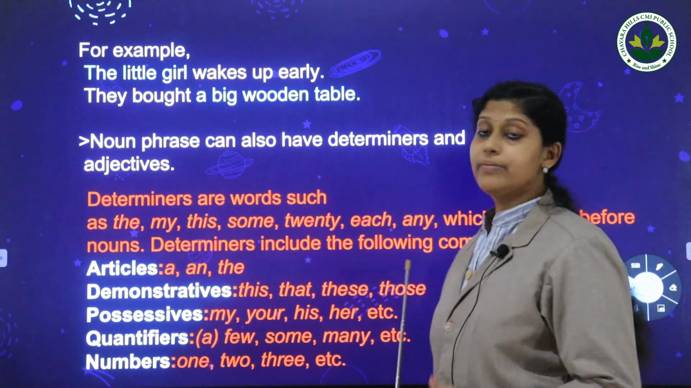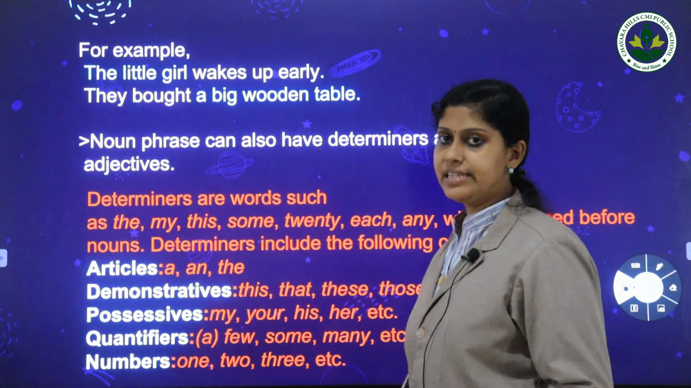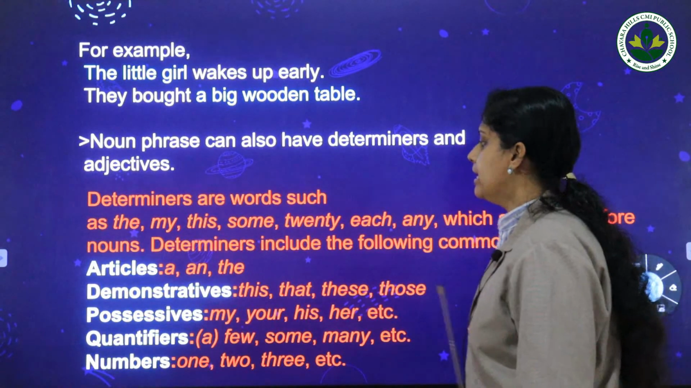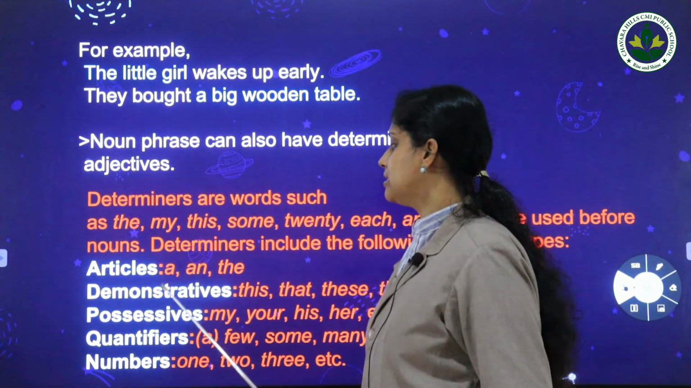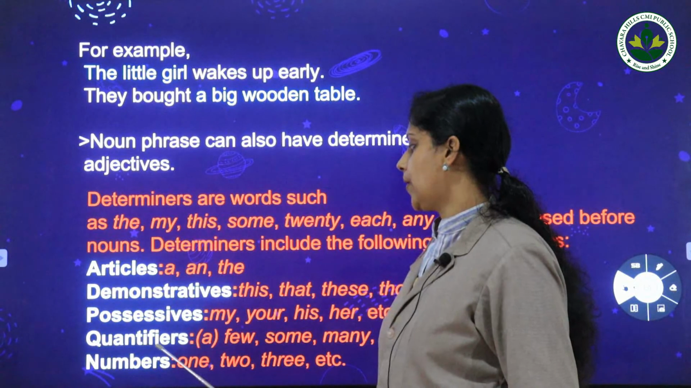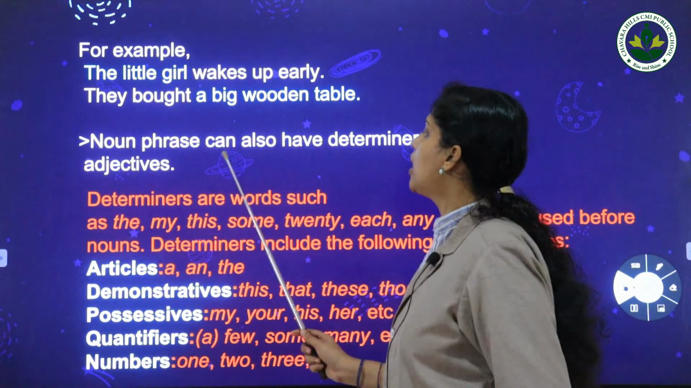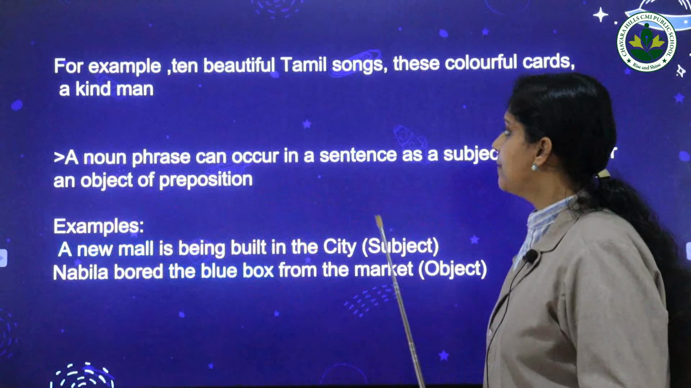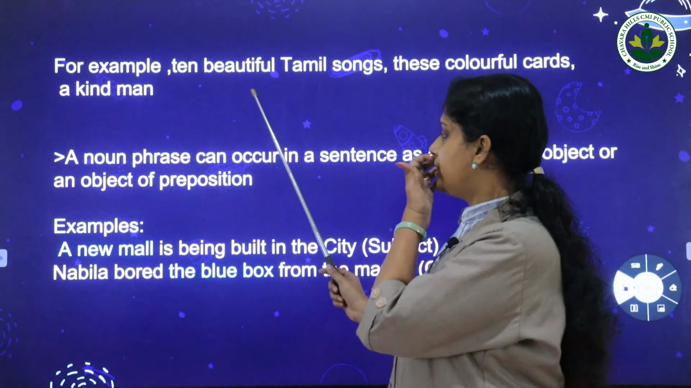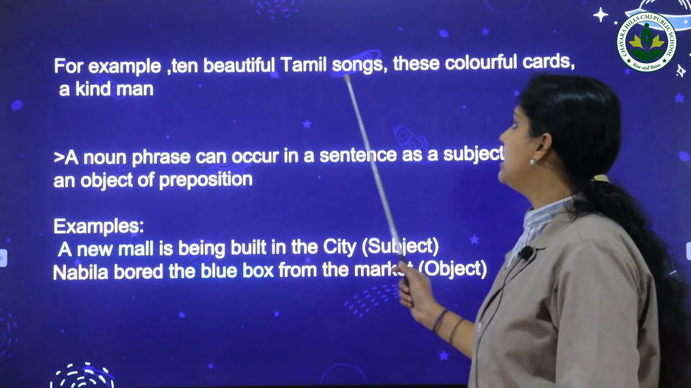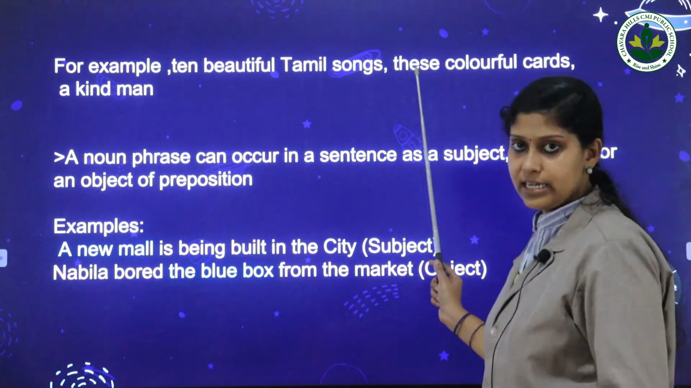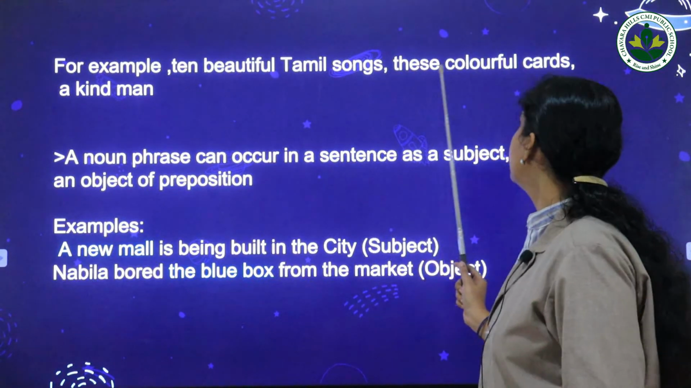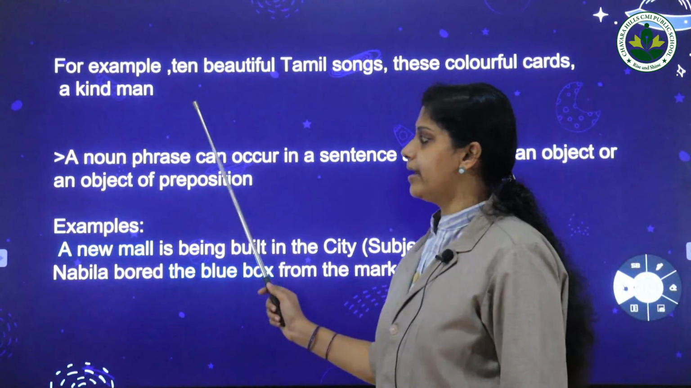Okay, now let us check the meaning of determiners. What do you mean by a determiner? Determiners include articles, demonstratives, possessives, quantifiers and numbers. So noun phrases can also have determiners and adjectives. For example, ten beautiful Tamil songs, these colorful cars, a kind man.